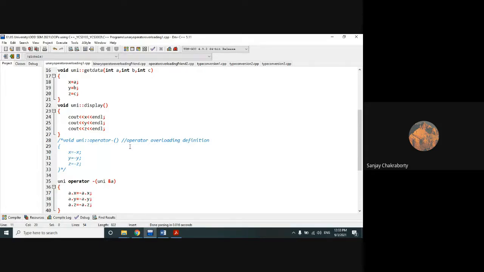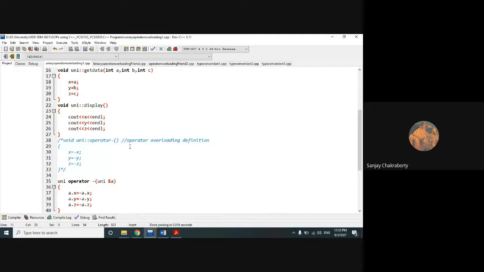So don't worry about it. You will have to practice some of the basic operator overloading jobs, because if they do not explicitly mention what job to do, then you will have to decide it yourself. They will give those kinds of questions directly: do the operator overloading for binary operators, do the operator overloading for unary operators.